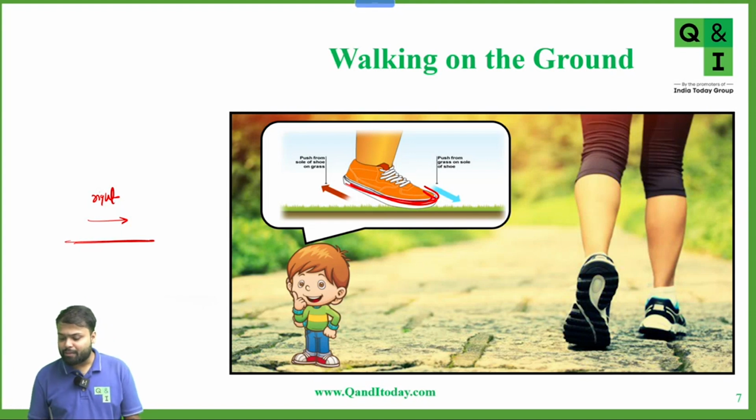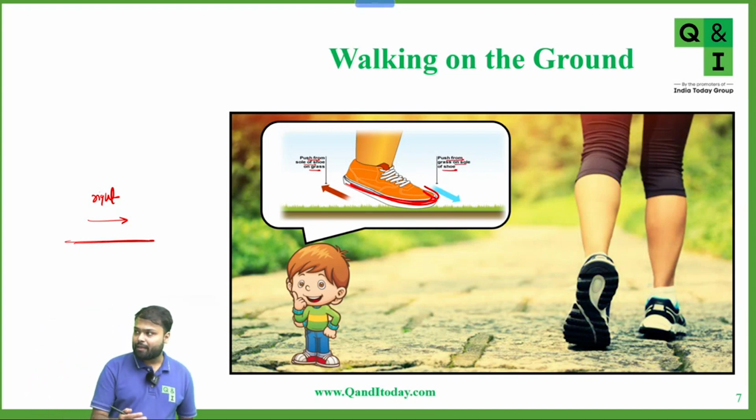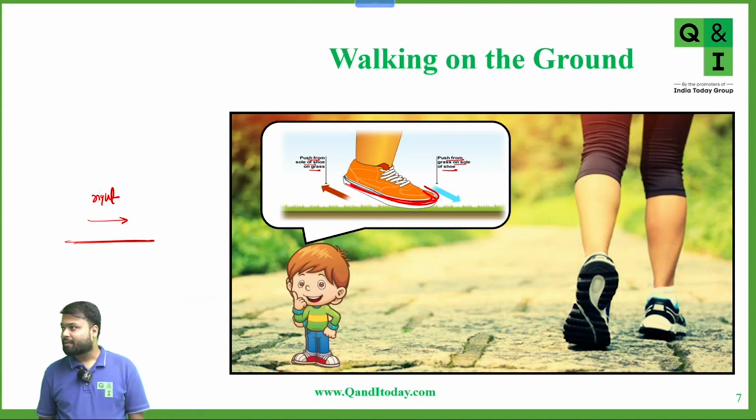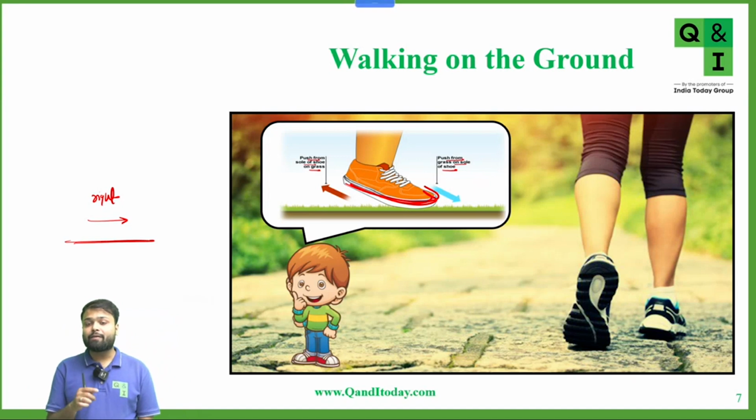For now, just remember this. You can see here, you push from the sole of the shoe on the grass, and from the forward side, you push the shoe again on the grass. So when you are going towards left, you are pushing the ground in the backward direction, yes or no? And we know that friction always acts opposite to the direction of motion. Yes or no? Friction is trying to oppose the motion. So it is acting towards right, which helps us in moving. So friction is necessary in case of moving.